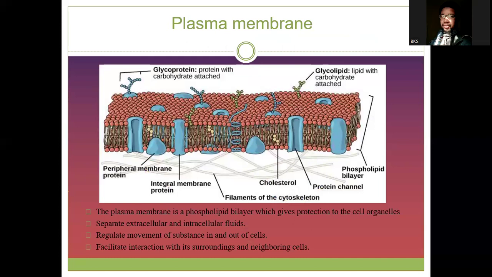Okay, this is the structure of the plasma membrane. I will talk in detail about the composition of the plasma membrane still within this class today. And this membrane, we said the major function is to separate the extracellular and the intracellular environment. It gives protection to the cells. It regulates the movement of substances in and out, and also facilitates the interaction with the neighboring cells. We talked about how this plasma membrane or cell membrane facilitates the interaction with the surrounding environment and the surrounding cells around. We talked about the glycoproteins and glycolipids shortly.